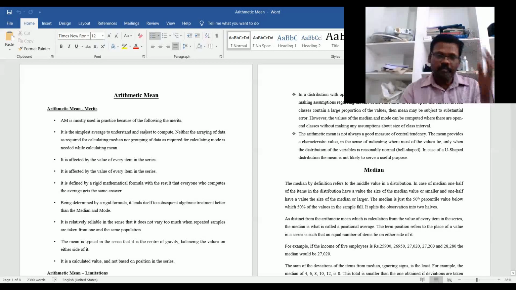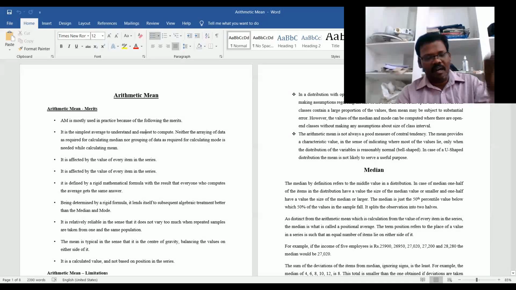When you talk about the median, it is distinct from the arithmetic mean, which is a calculation from the value of every item in the series. Here the median is what is called a positional average. When we talk about the arithmetic mean, the average is calculated with each and every value taken into consideration.